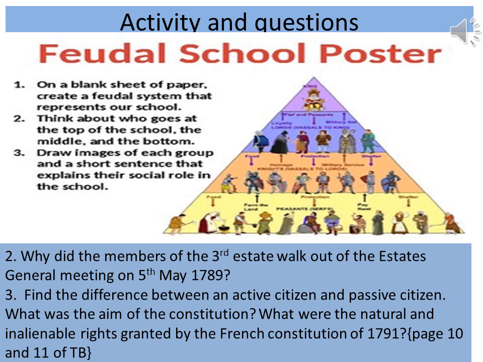The next question is, why did the members of the Third Estate walk out of the Estates General Meeting on 5th May 1789? You may write it in your own words. And find the difference between an active citizen and a passive citizen. What was the aim of the French Constitution of 1791 and what were the natural and inalienable rights granted by the French Constitution? All these answers are in your textbook. Read it and find the answers.